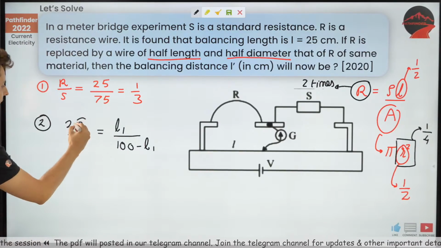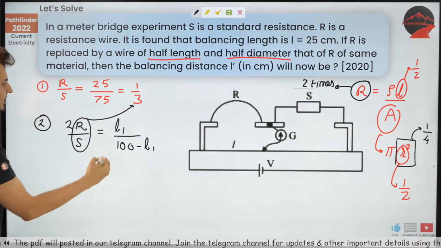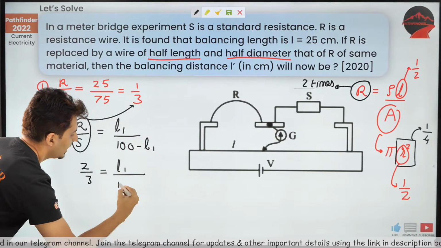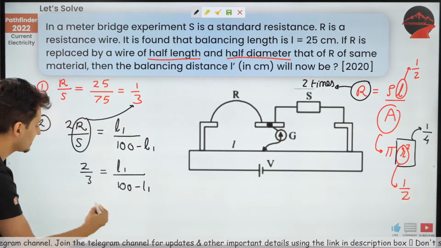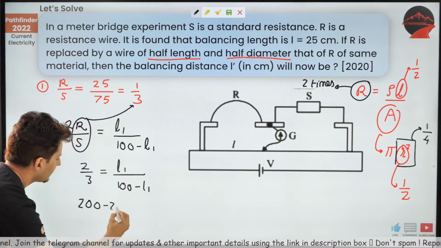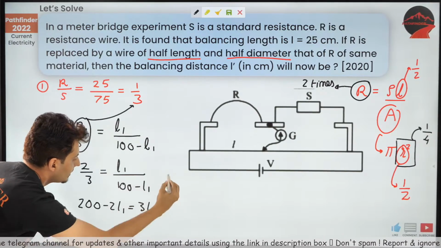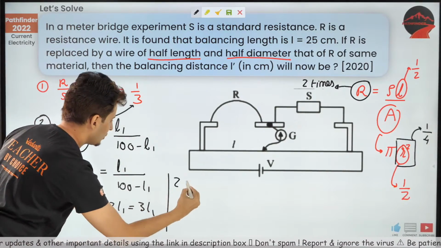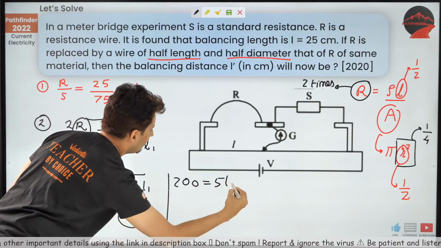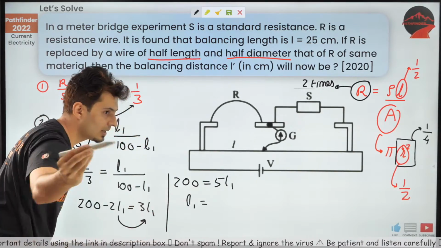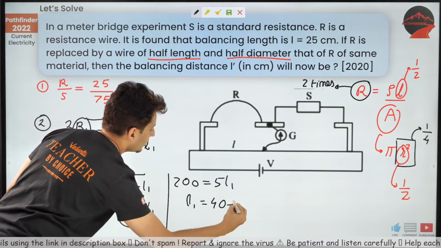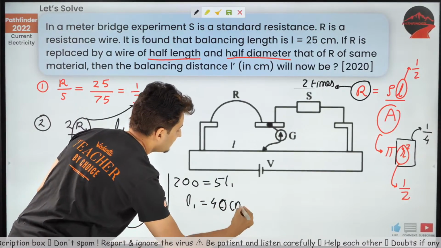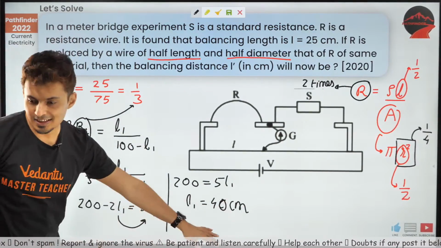But hold on, R by S is 1 by 3. So this will become 2 by 3 is equal to L1 by 100 minus L1. Cross multiply. So 200 minus 2L1 is 3L1. So take that on the other side. 2 plus 3 is 5. So 200 is 5L1. That means L1 is how much? 40 ohms. Oh, sorry, not ohms, my bad, centimeters. 40 centimeters. That is the answer.